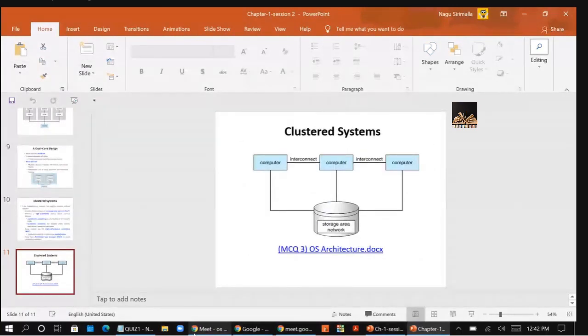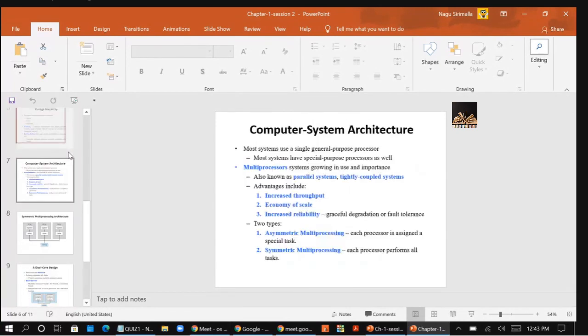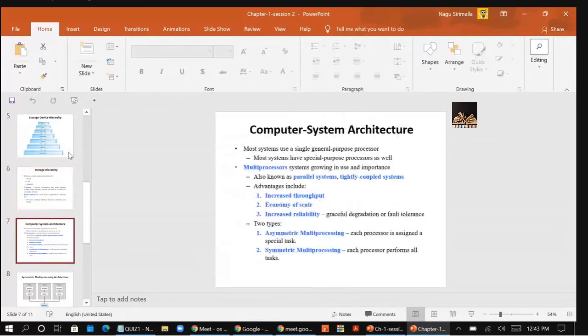So you see the diagram. This is how cluster systems are arranged. You have the common storage, the storage area network. Through this storage area network, the common storage is shared among the computers. These computers are interconnected in a LAN. So this is all about clustered systems. With this, we completed the topic of computer system architecture: three types of architectures, single processor, multiprocessor, and clustered systems.